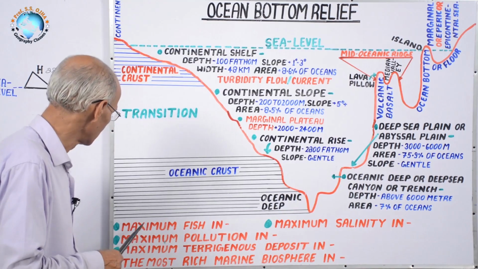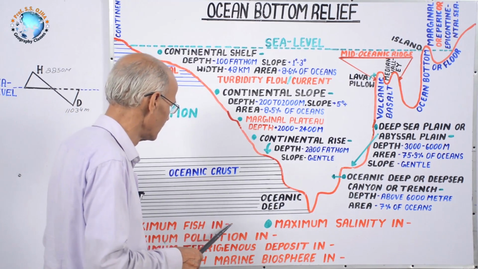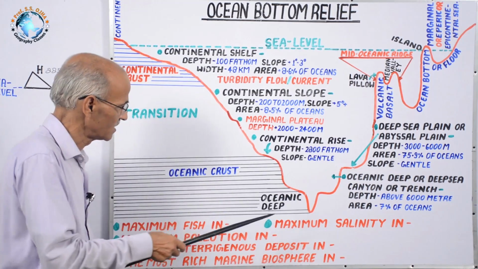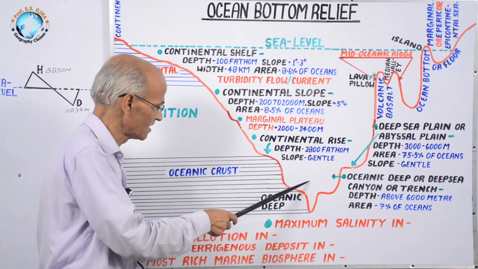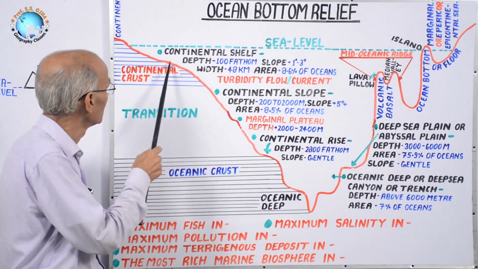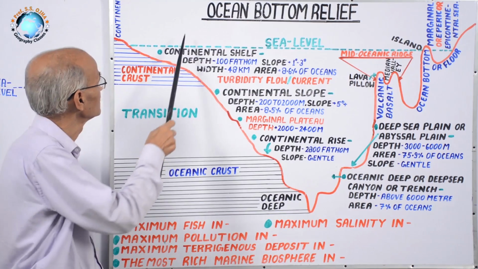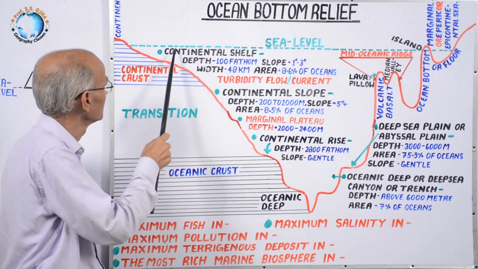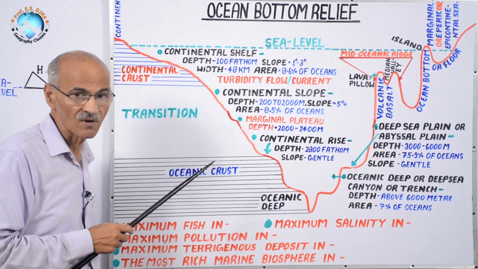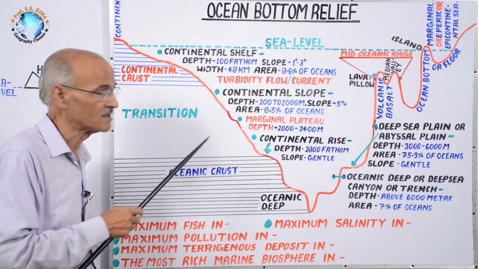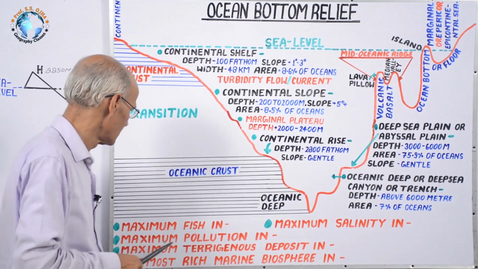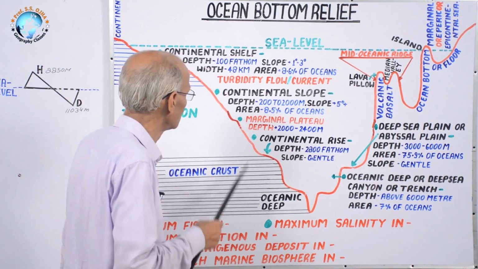For example, can you tell in which of these zones there will be maximum fish? Maximum fish will be found in the deep sea canyon or trenches or along the continental shelf. Certainly here in the continental shelf. Why? Because a large amount of insolation will be received here, and phytoplankton will develop abundantly, causing rich availability of fish here. Second question: maximum pollution in which zone?